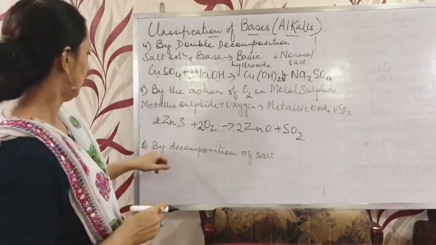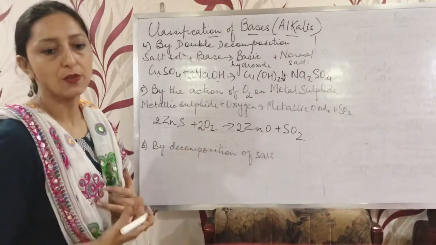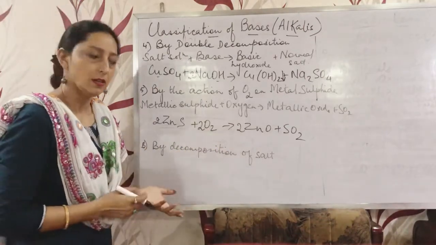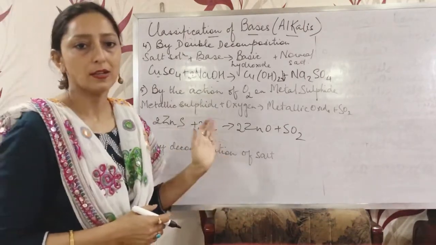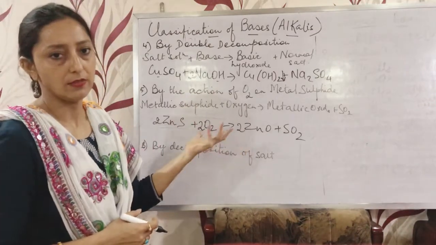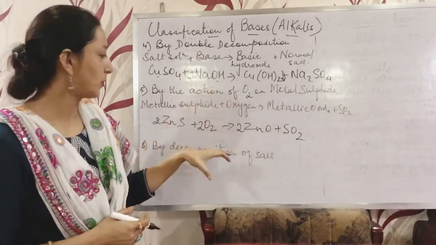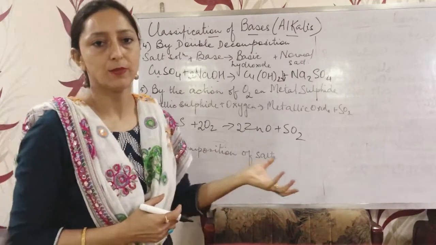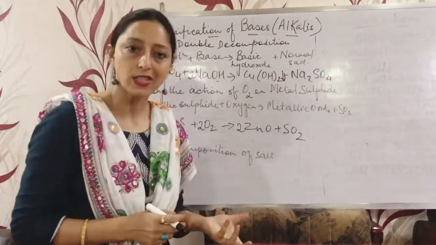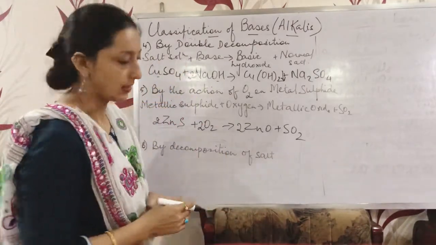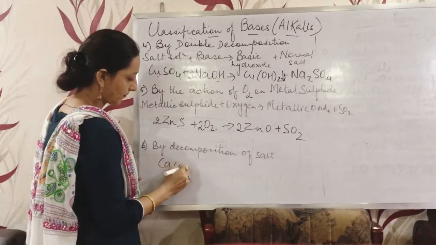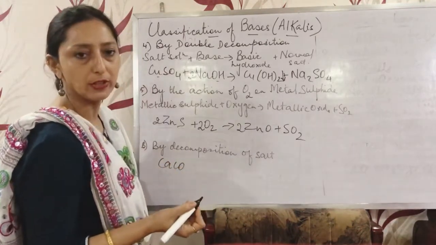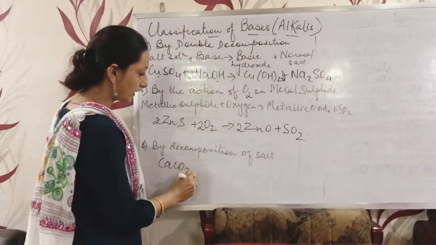Okay. By decomposition of salt, metal carbonate. When this metal carbonate gets decomposed, it will form a basic oxide along with carbon dioxide. Suppose we can take any of the metallic carbonates. So calcium carbonate we are taking.